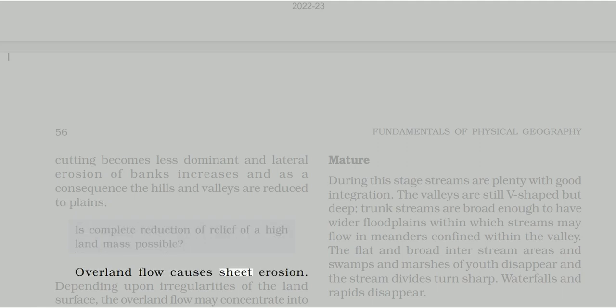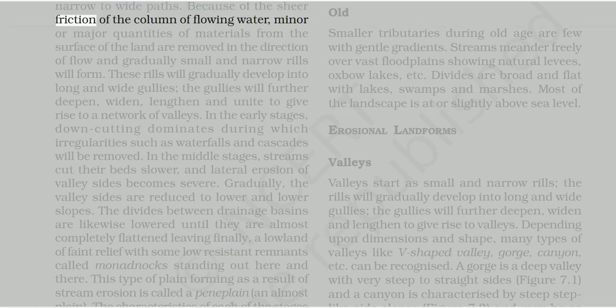Overland flow causes sheet erosion. Depending upon irregularities of the land surface, the overland flow may concentrate into narrow to wide paths. Because of the sheer friction of the column of flowing water, minor or major quantities of materials from the surface of the land are removed in the direction of flow, and gradually small and narrow rills will form. These rills will gradually develop into long and wide gullies. The gullies will further deepen, widen, lengthen, and unite to give rise to a network of valleys.